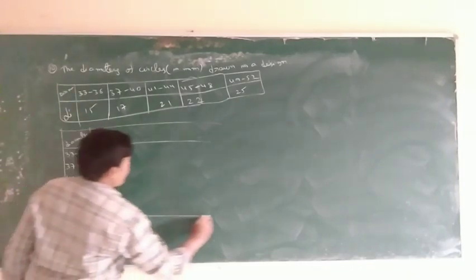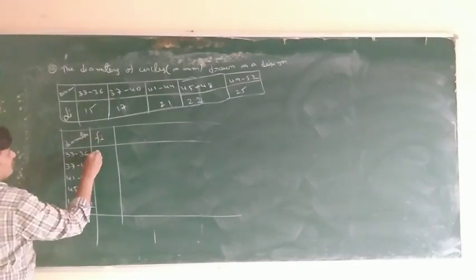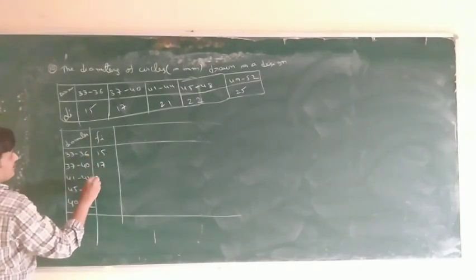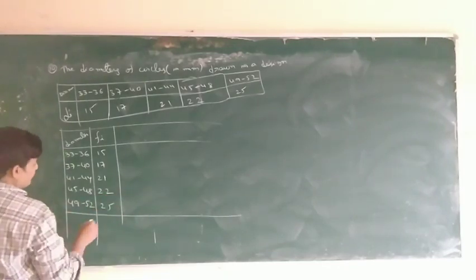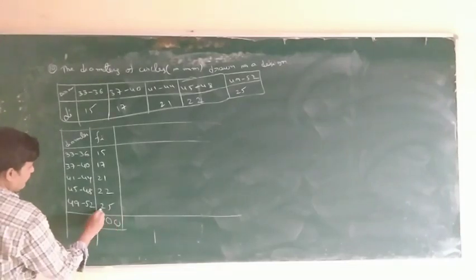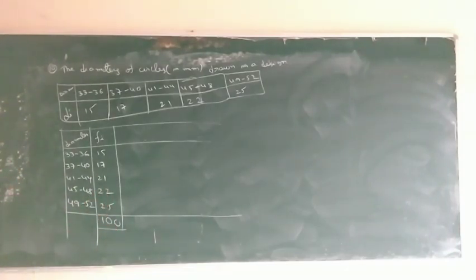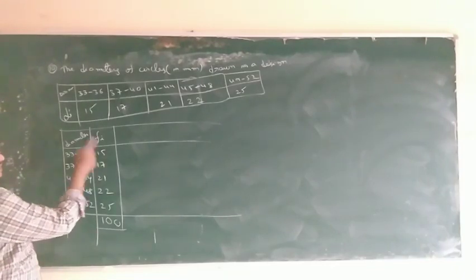Next, frequencies 15, 17, 21, 22, 25. Sum of the frequencies is equal to 100. Cumulative: 15, 32, 53, 75, 100.